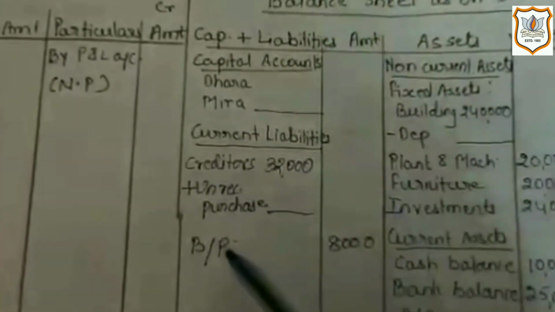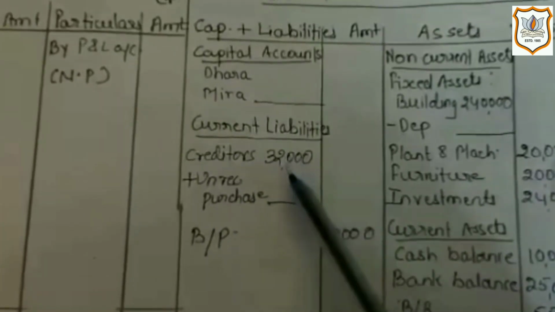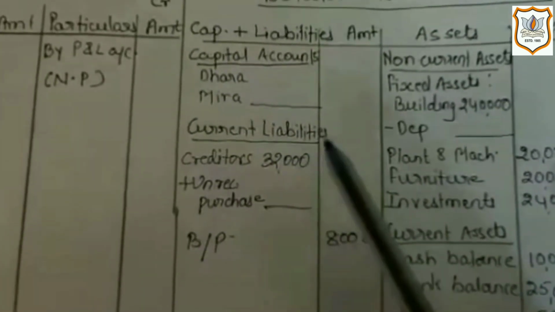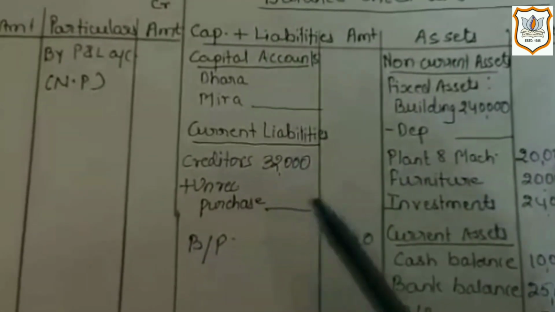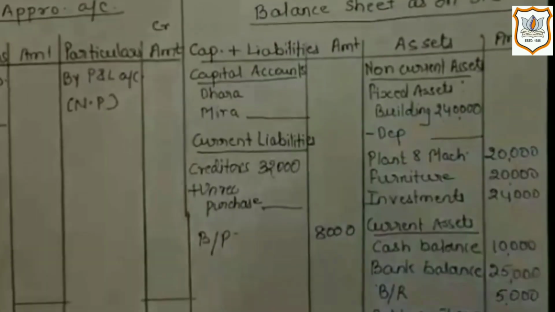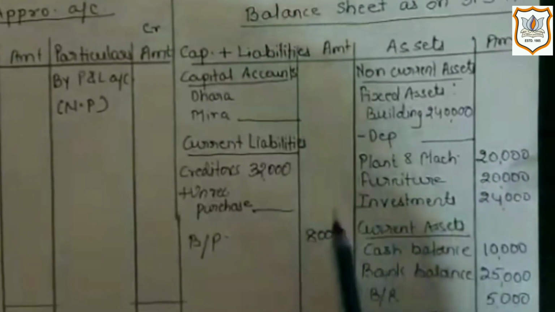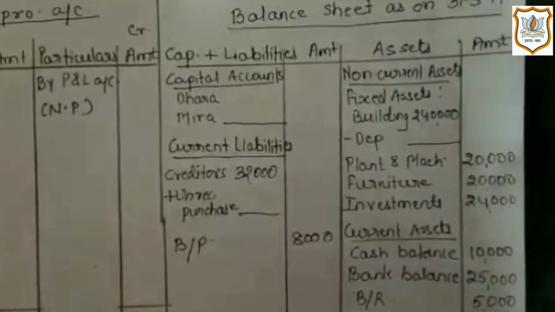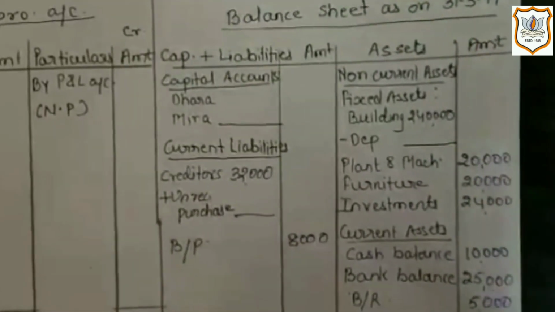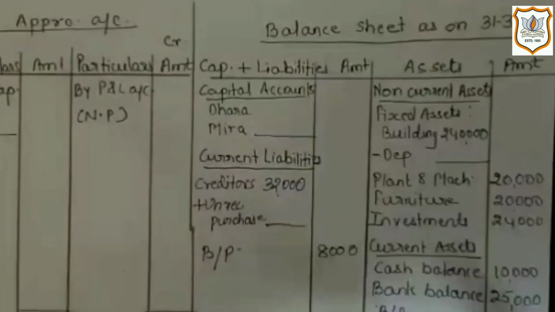Now next one is creditors, which is rupees 32,000. Here I have written it in the inner column because here we have to face one adjustment. Creditors are a liability of the firm since the firm has to pay them in future for the goods which the firm has purchased from them on credit transaction.